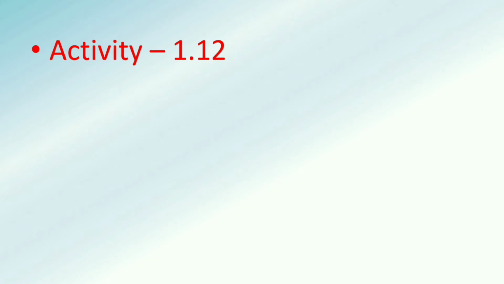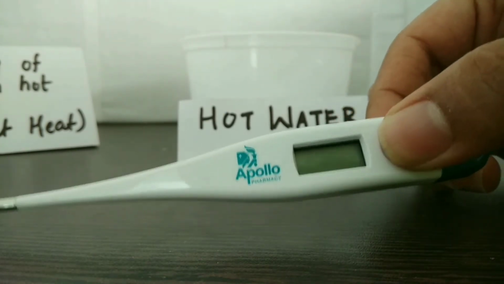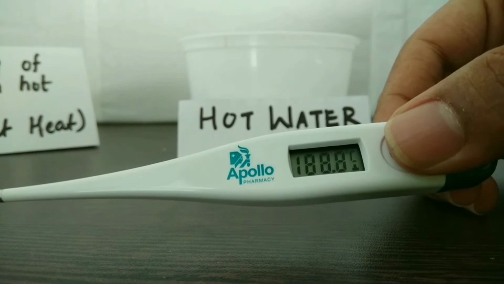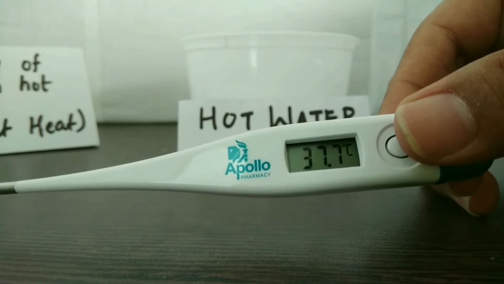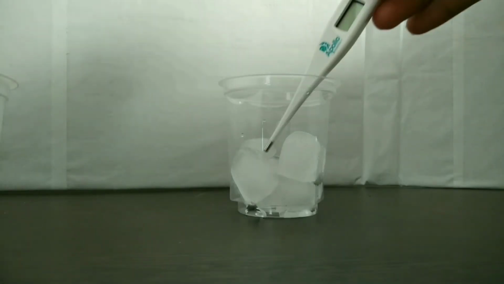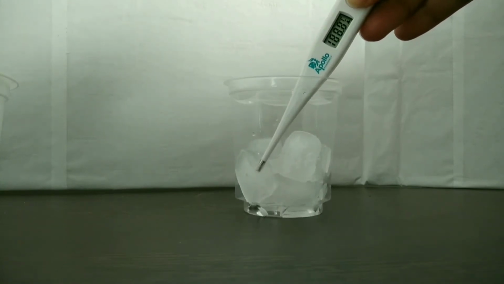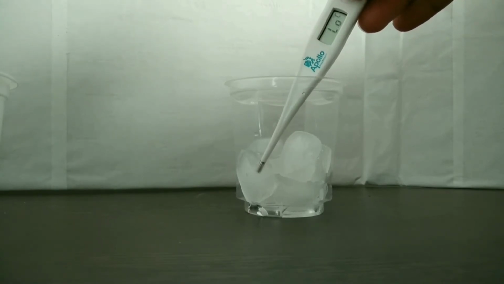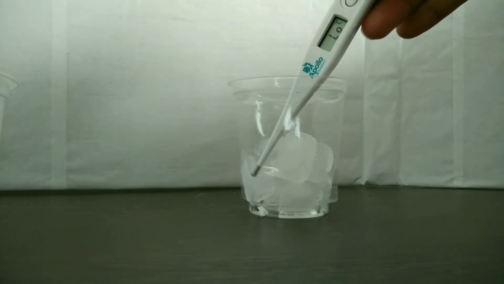Activity 1.12. Here we have taken a thermometer. After switching it on, we can see that it is showing a temperature of 37 degrees Celsius, which is a normal temperature of the surroundings. Now we will take this thermometer and touch it with the ice cubes, and after configuring, we can see the temperature shown by the thermometer is 0 degrees Celsius. That is the lowest temperature. That is the temperature of the ice cube.